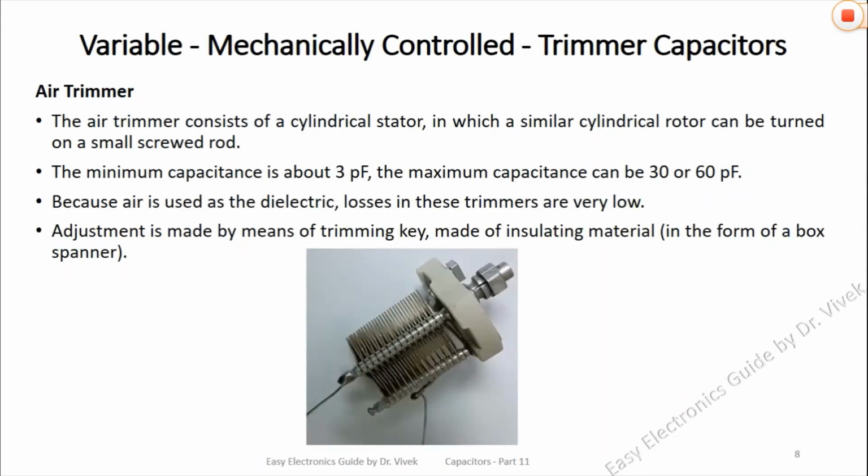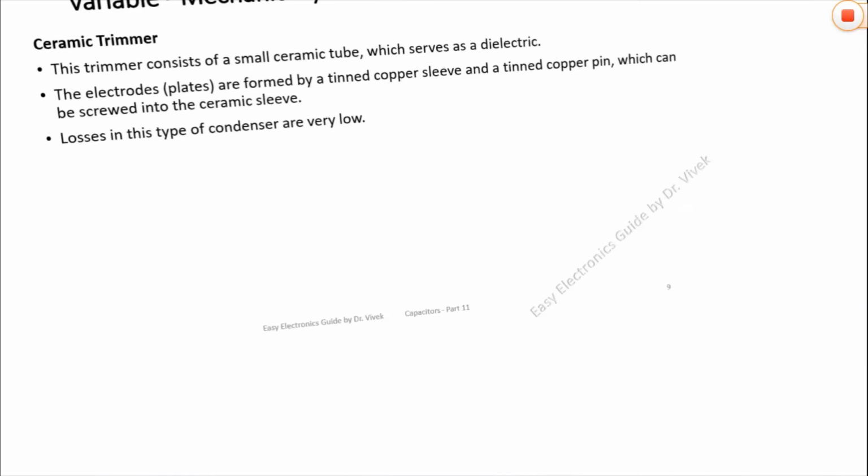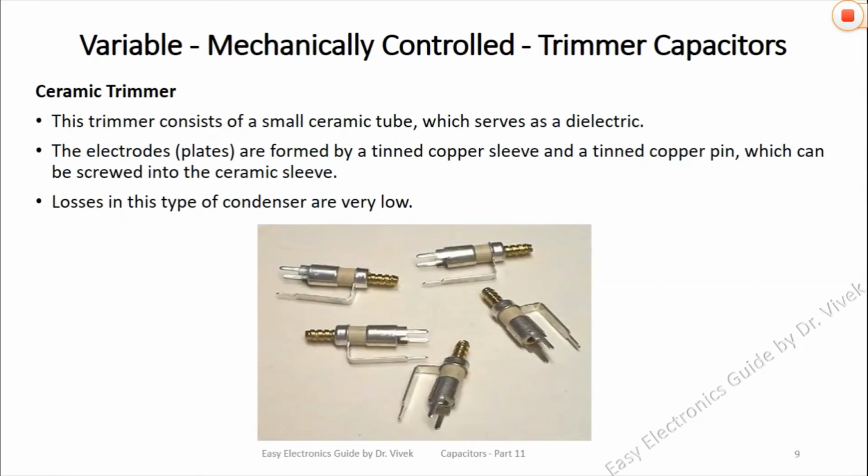The air trimmer uses air as the dielectric. It consists of a cylindrical stator in which a similar cylindrical rotor can be turned on a small screwed rod. The ceramic trimmer consists of a small ceramic tube which serves as a dielectric.